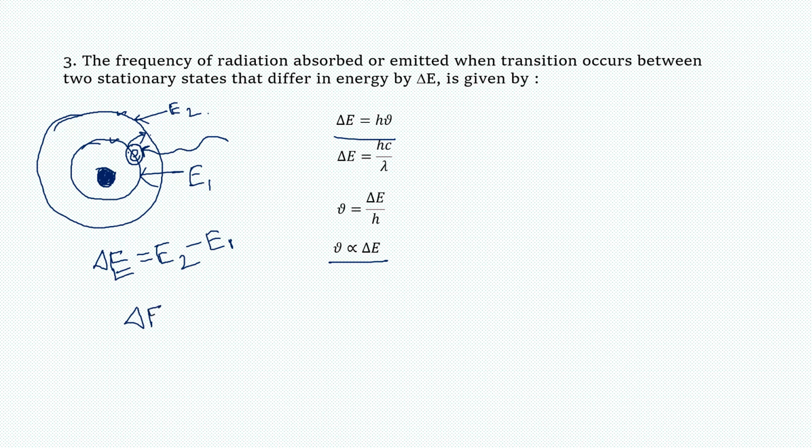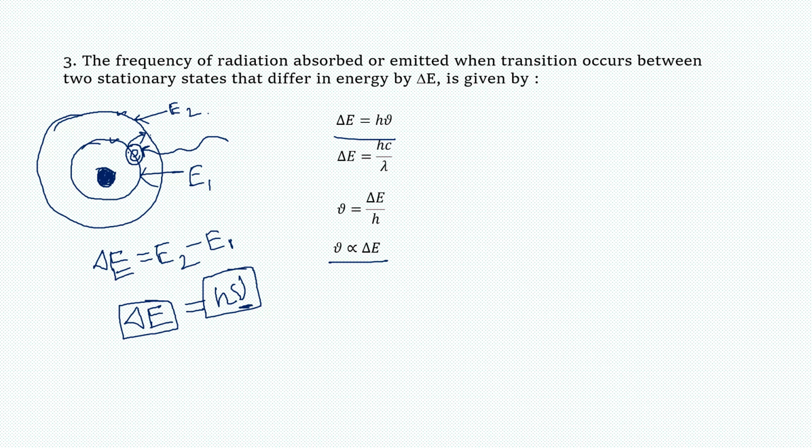Only if the frequency of the given radiation matches with the energy difference of the first and the second orbit. Only if exactly that amount of energy is given, then only the electron will be promoted from the first orbit to the second orbit.